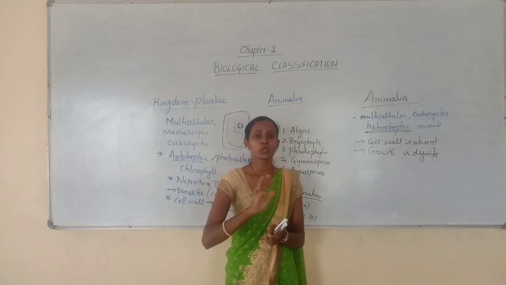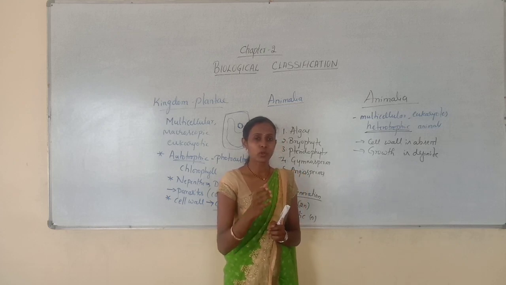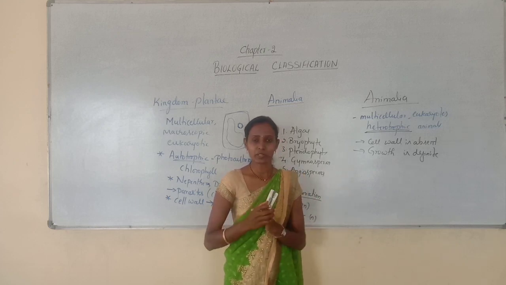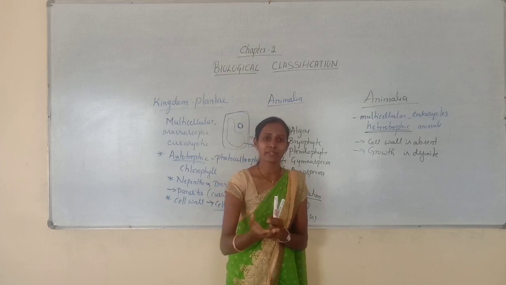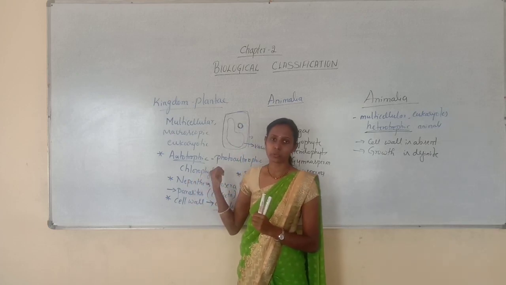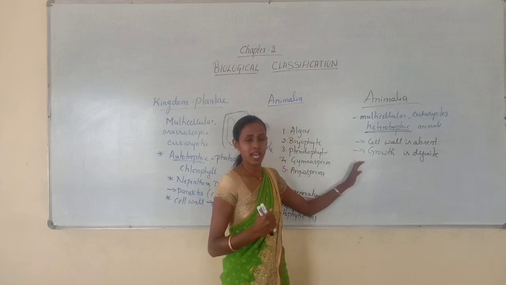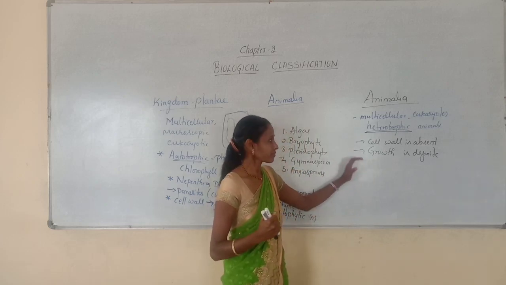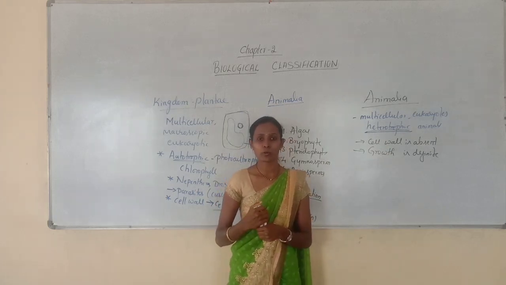There is no growth after attaining maturity. After attaining maturity, in all animals the growth will be limited. We cannot say it like in plants. So in plants growth is continuous, in animals growth is limited or definite. And the cell wall is absent, the cell membrane is the outermost boundary.